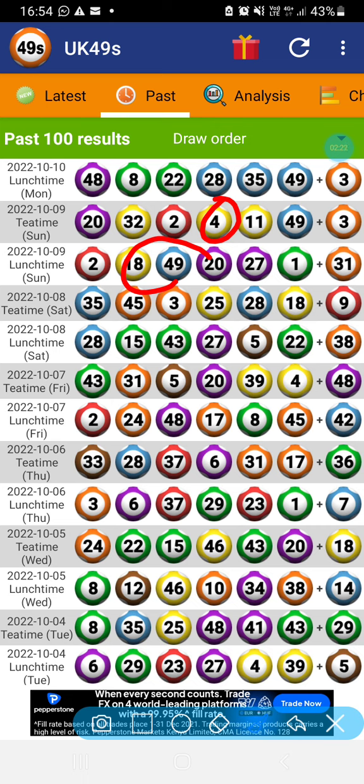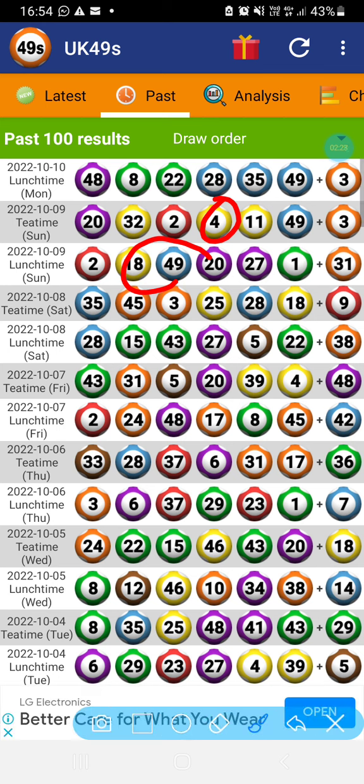Did you see that? So 49 plus 18 will give you a 67, which is a 13. A 13 is a 4, so it gave us two fours there. It's a 31 and it's 13. They are both 4. It came as a 4.